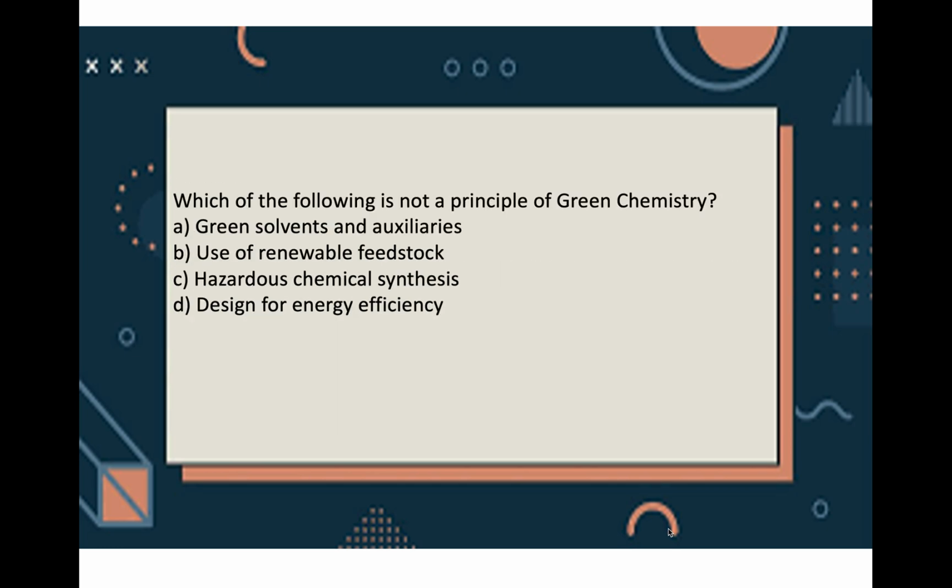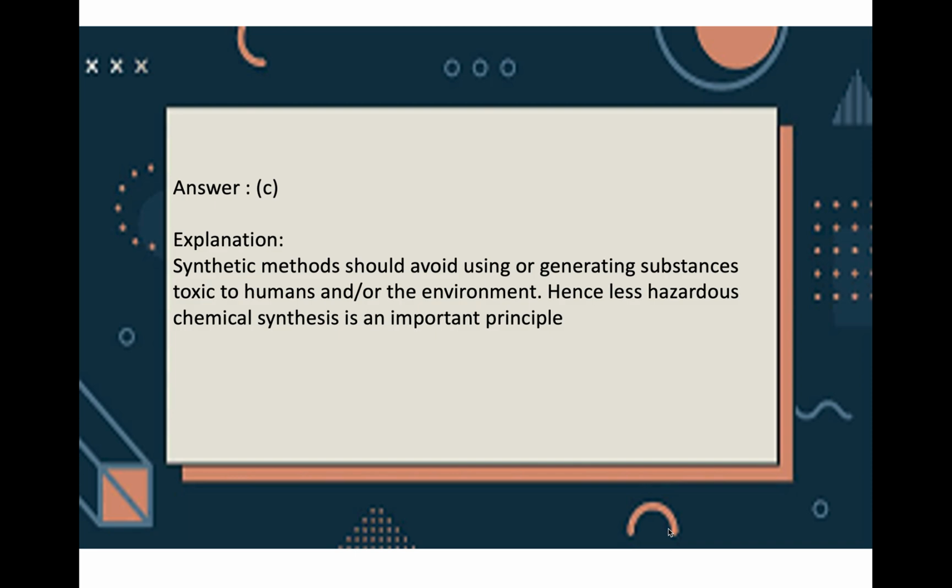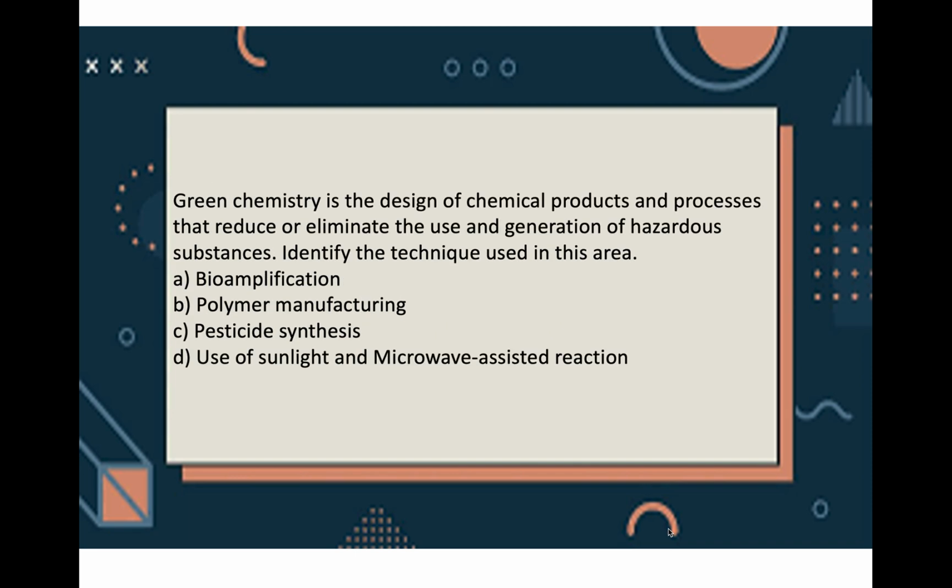Hazardous chemical synthesis. Now, synthetic methods normally should be avoided if they generate substances which are very poisonous to the environment. So, less hazardous synthesis is very important. Now, green chemistry is the design of chemical products and processes which reduce or eliminate the use and generation of hazardous substances. You have to identify the technique used in this area.